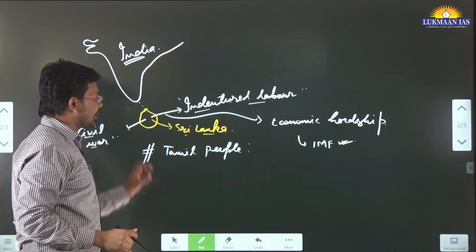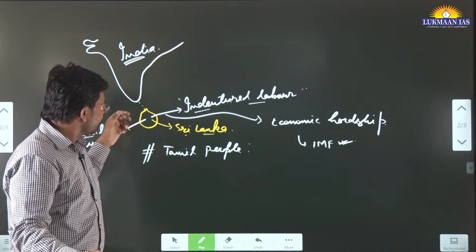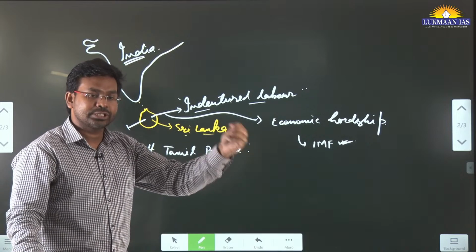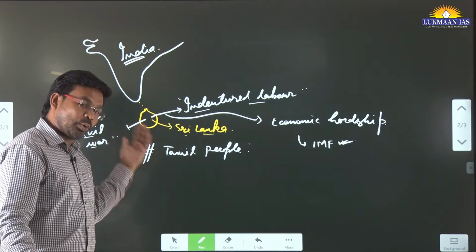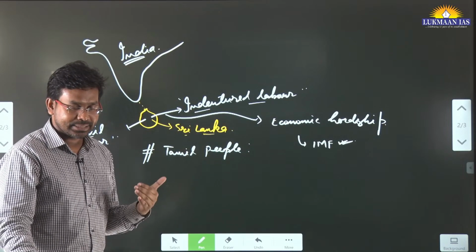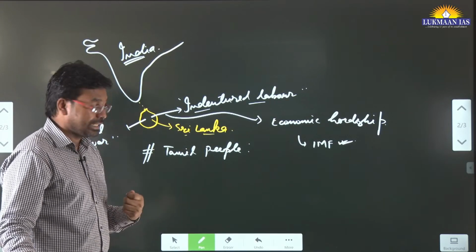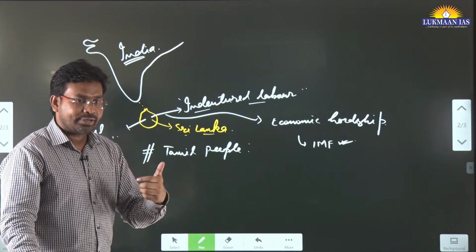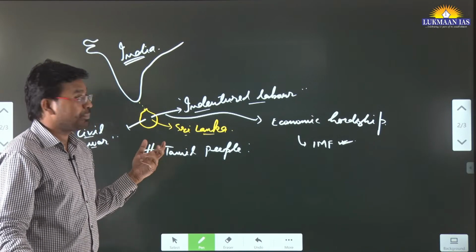But governments keep changing in Sri Lanka the way they do in India. Some government is towards China and has an anti-India stance. Other governments have a pro-Indian and anti-China stance. But when we talk about countries like India and Sri Lanka, their lifetime is way beyond the lifetime of a person or a political leader.